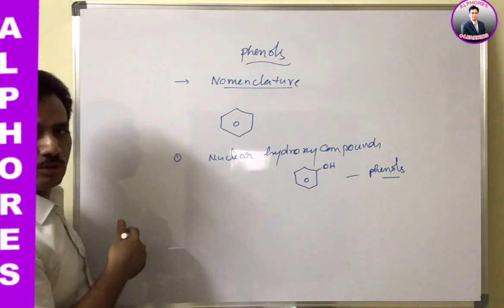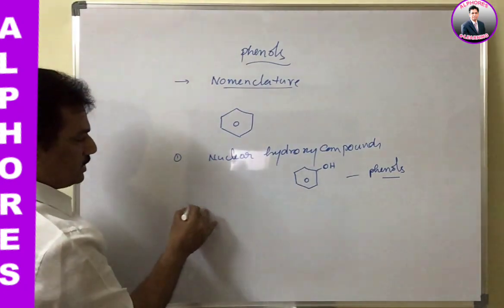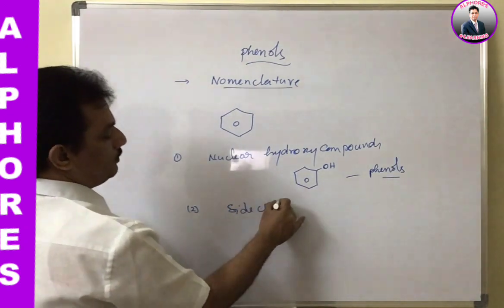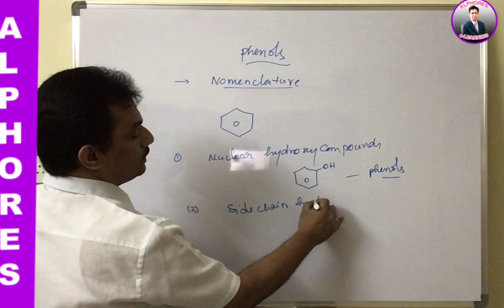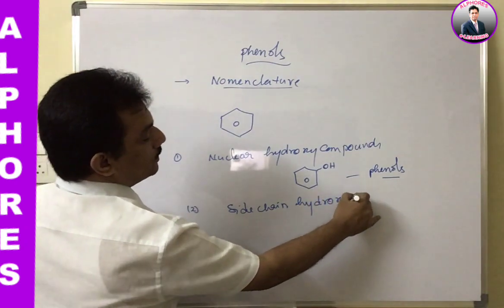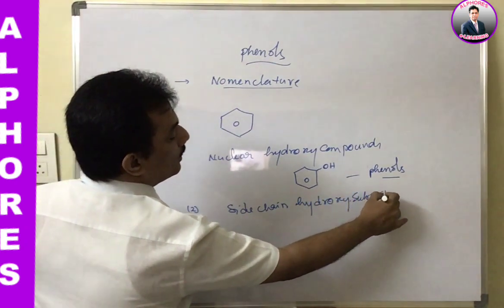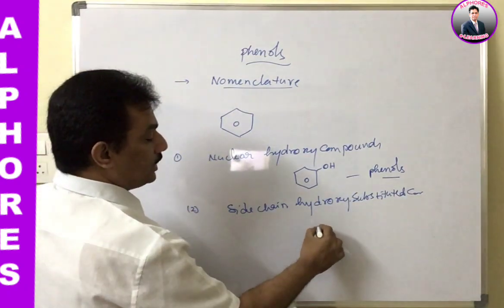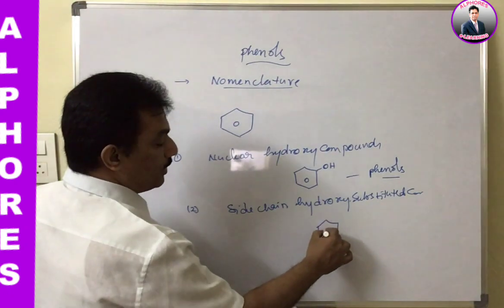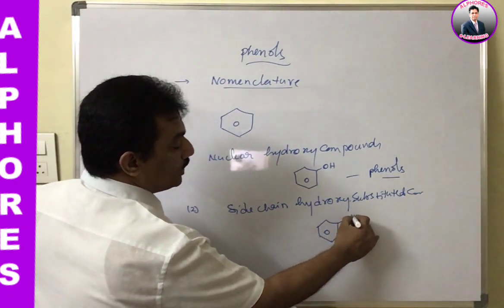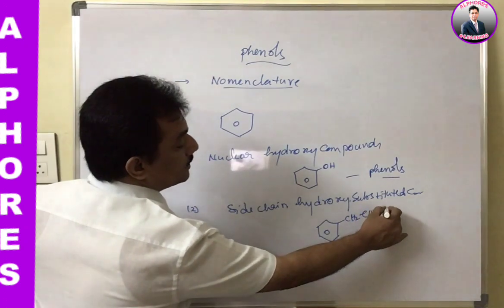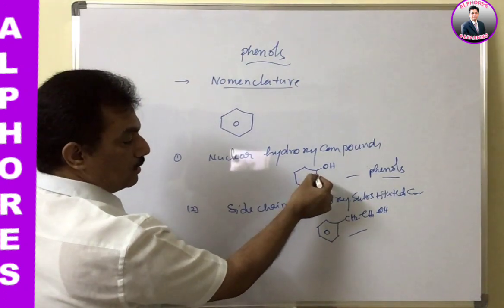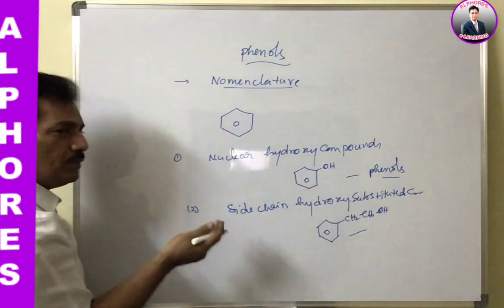Okay, we are going to study about that, you need not worry. And the next one is side chain hydroxy substituted compounds. Instead of a direct OH group on benzene, that OH group is present on the side chain, like this. Direct nuclear attack, here nuclear means the benzene ring.